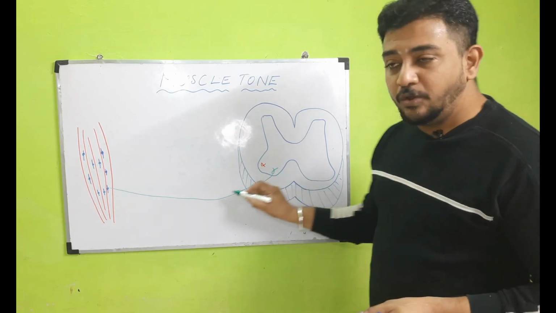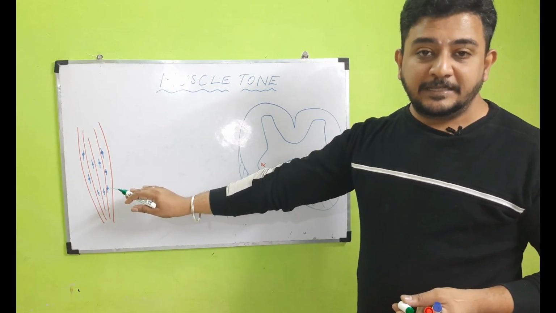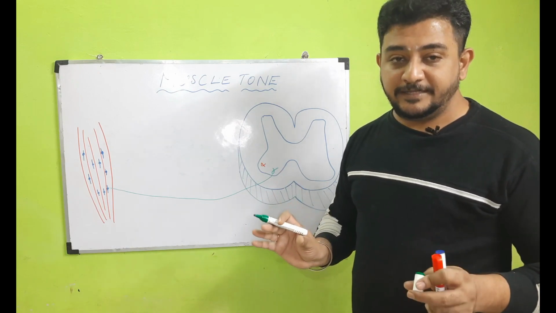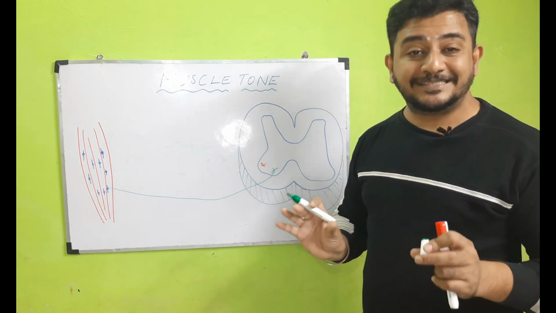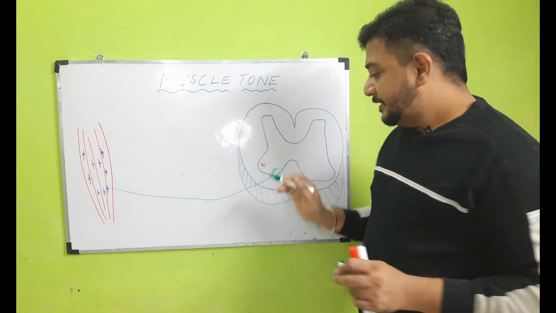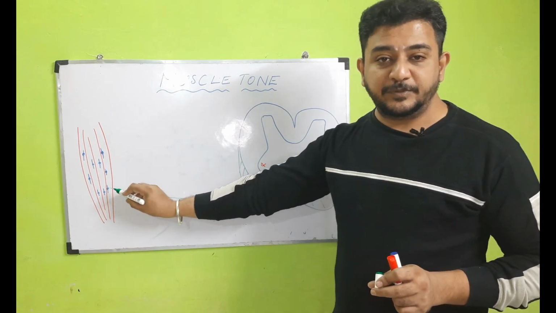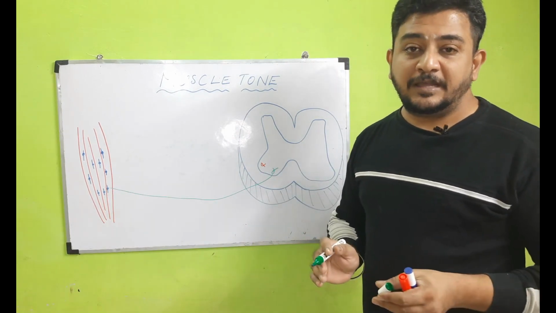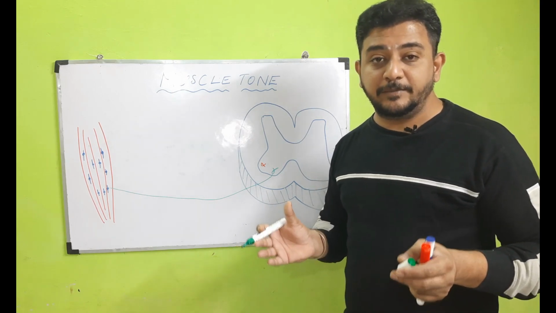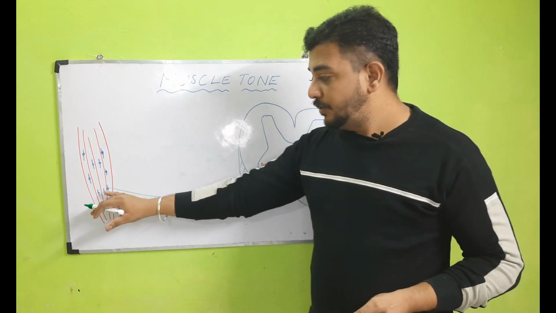They always give a constant discharge to this muscle spindle. So they keep the muscle spindles active even when the muscle is absolutely at rest, but mind you, not during sleep. When a person is awake, however relaxed he may be, this discharge from the gamma motor neuron will always go to the muscle spindle. This keeps the muscle in preparation for contraction.